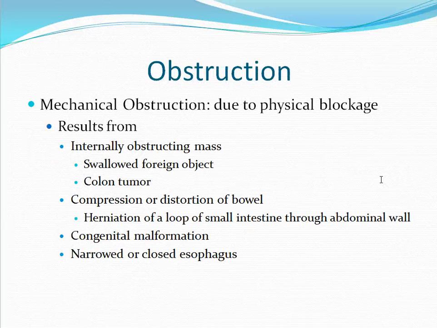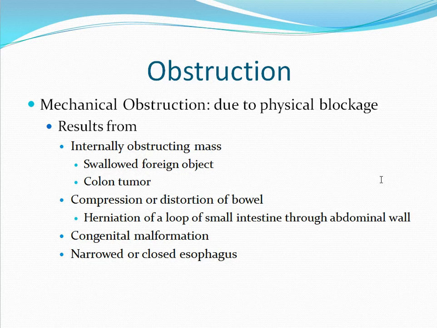The last condition we will look at is obstruction. There are two types of obstruction. The first is mechanical obstruction, which is due to some sort of physical blockage. This could result from an internally obstructing mass, for example, a swallowed foreign object or possibly a colon tumor. It could be due to compression or distortion of the bowel. This may be due to herniation of a loop of the small intestines through the abdominal wall.